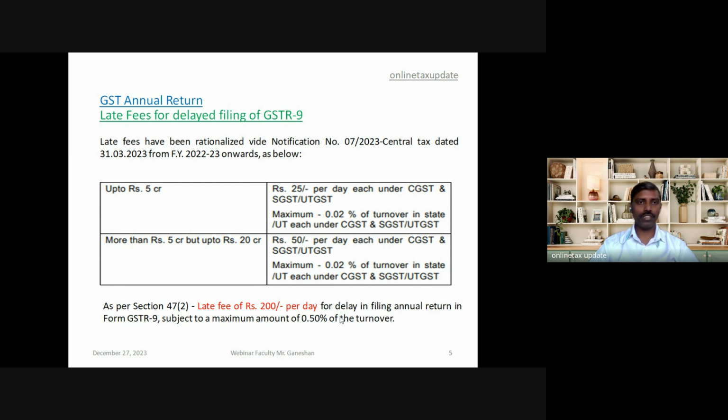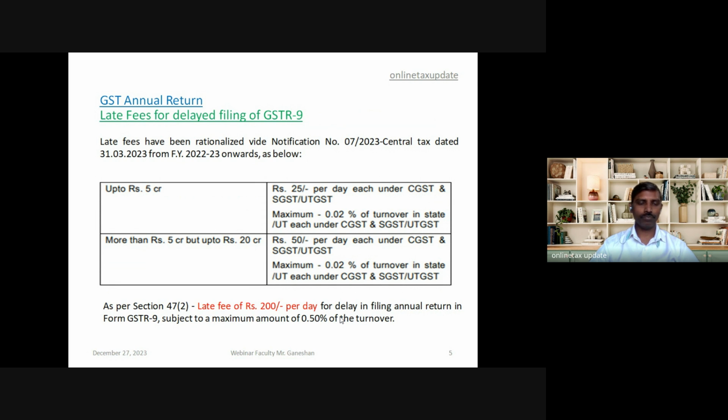For a taxpayer having turnover up to 5 crore, the late fee is 25 rupees per day under each of CGST and SGST, that is, 50 rupees in total. For a person whose aggregate turnover is above 5 crore but below 20 crore, the late fee is 50 rupees per day under each of CGST and SGST, so a total of 100 rupees per day.